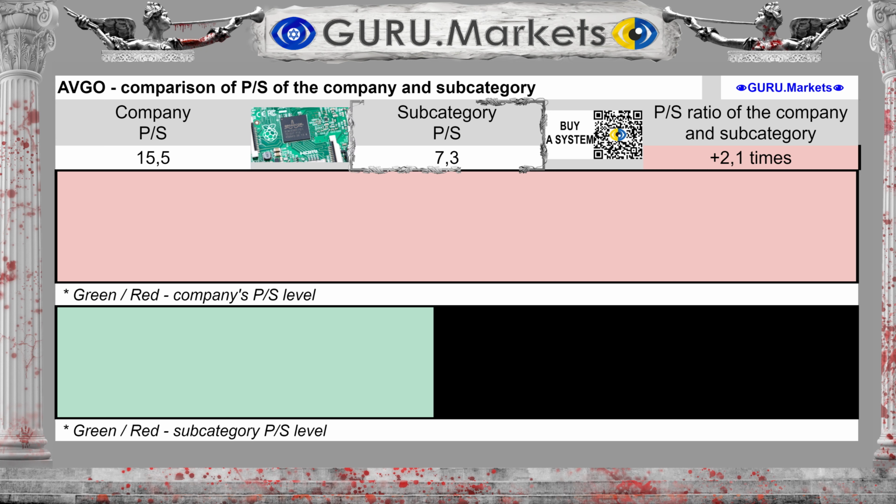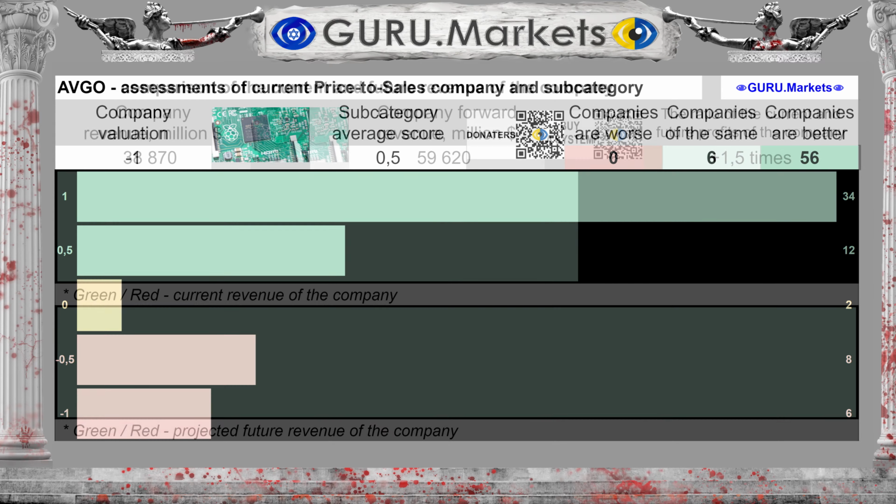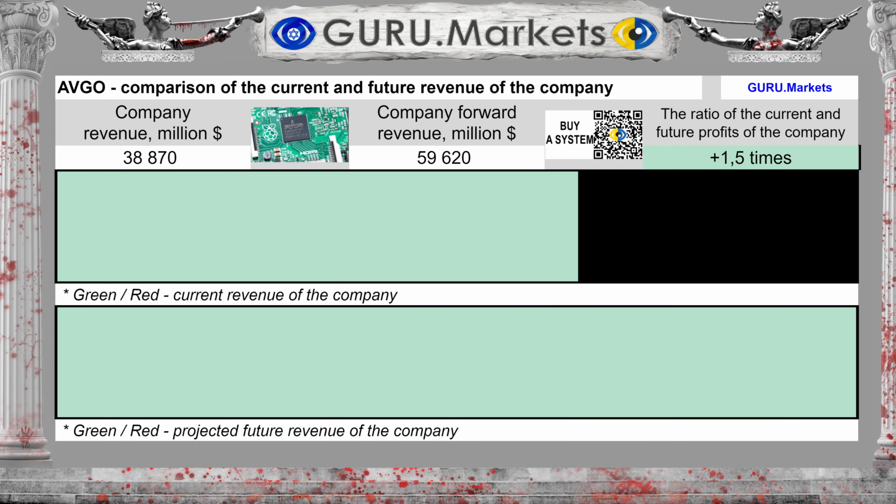The subcategory average of 7.3 is 112% lower than the company's ratio. Assessment of the company's stock market value to revenue in comparison with the indicators in the subcategory: Bad, -1 point. Revenue for the last 12 months was $38,870 million.